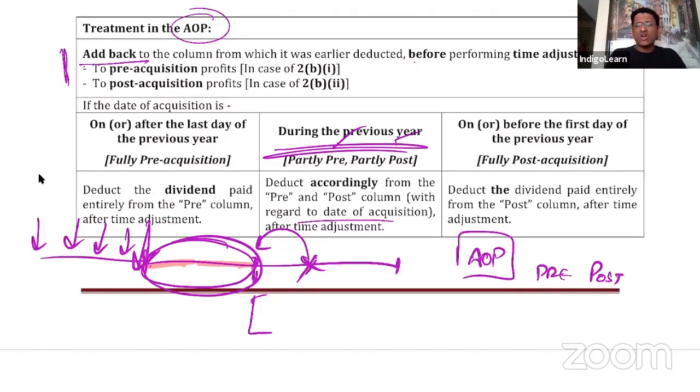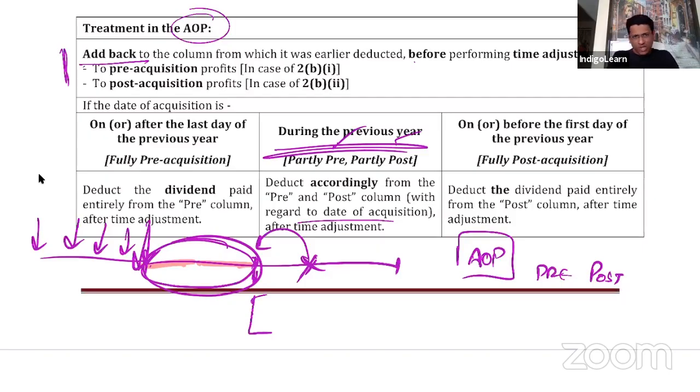Okay, right. Now we will repeat and understand what 3 points we primarily discussed. The 3 points are, first of all, in fact, maybe 4 points. With respect to dividend paid adjustment, whatever is the dividend actually paid, first add back to which column? Add back to the column from which it was deducted earlier, before you perform any time adjustment.